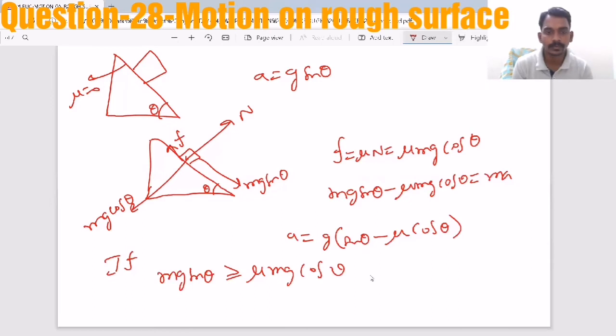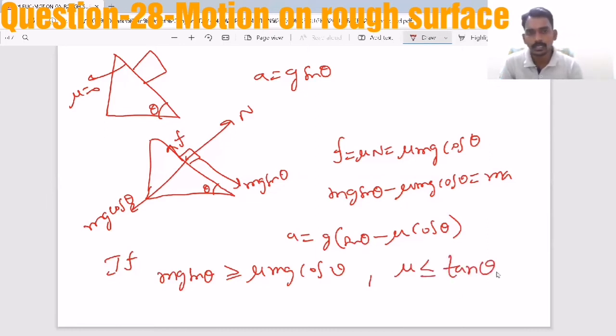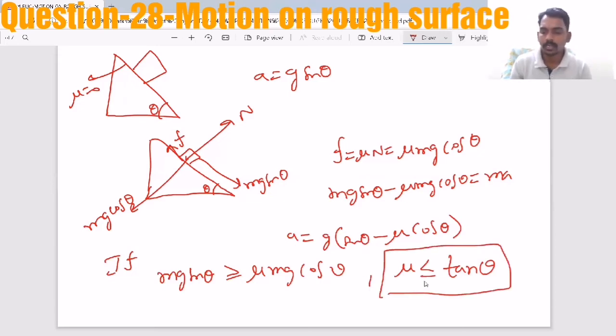That means mu less than or equal to tan theta. So this is the condition for the block to slide down the rough inclined surface. And when it is sliding, this is the acceleration.